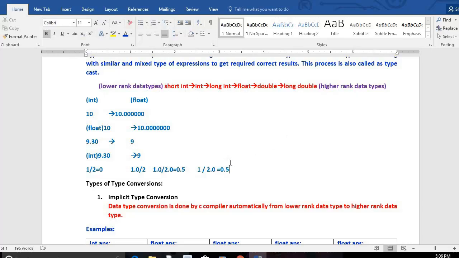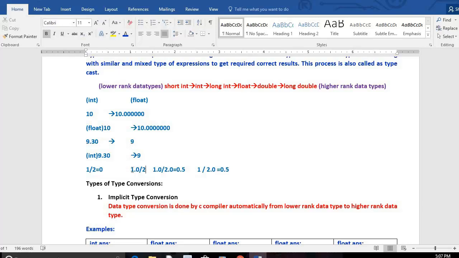What will the C compiler do, you know? The C compiler will convert the data from lower rank data type to higher. If one value is short integer and another value is integer, then short integer will be converted into integer. If one value is integer and another is long integer, then integer will be converted into long integer. If one value is integer and one more is float, int will be converted into float. That means the compiler converts the data from lower rank to higher rank data type to give us the correct results. In this example, this 1 will be converted into float, so we get correct results.